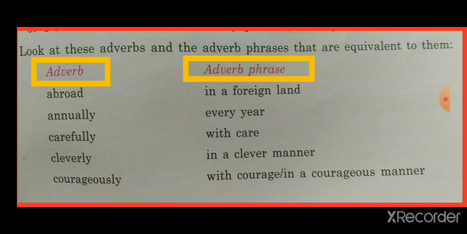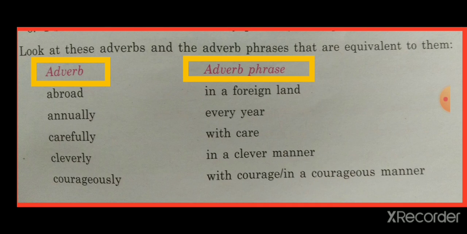This you have to remember, and when you read them again and again, you will easily frame adverb phrases from adverbs. Like annually can be written as every year, carefully as with care, cleverly as in a clever manner. Here the right hand side are adverb phrases and the left hand side are adverbs.